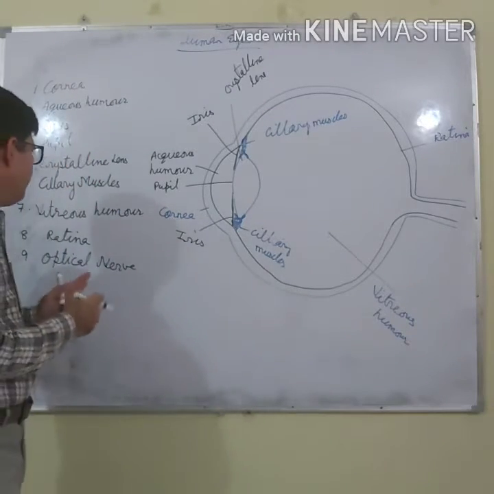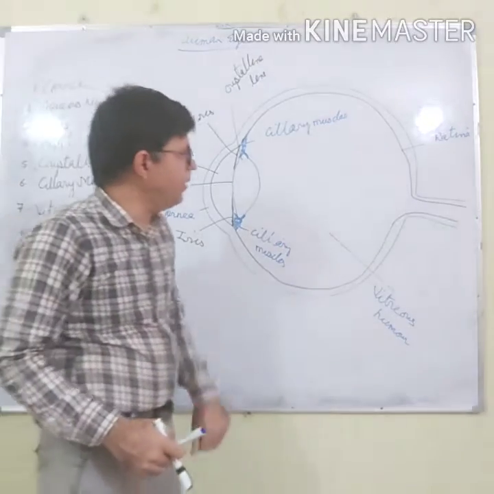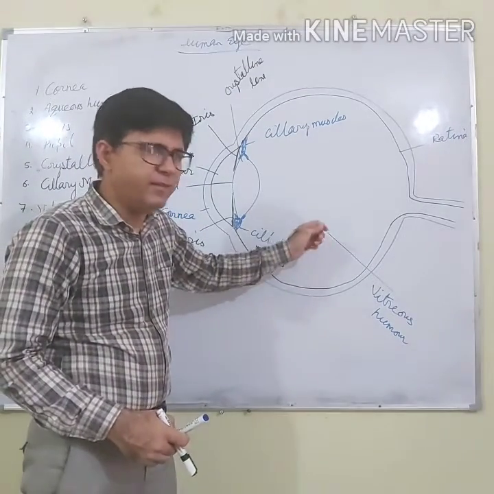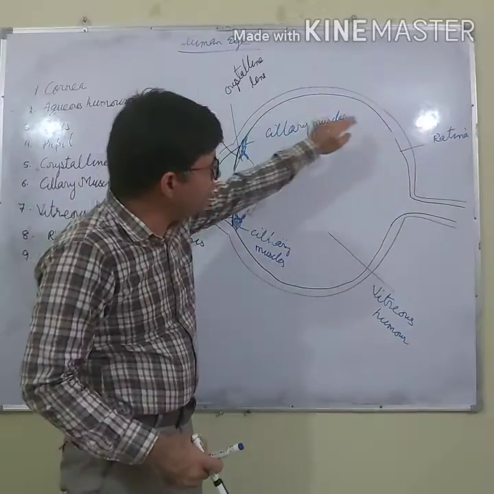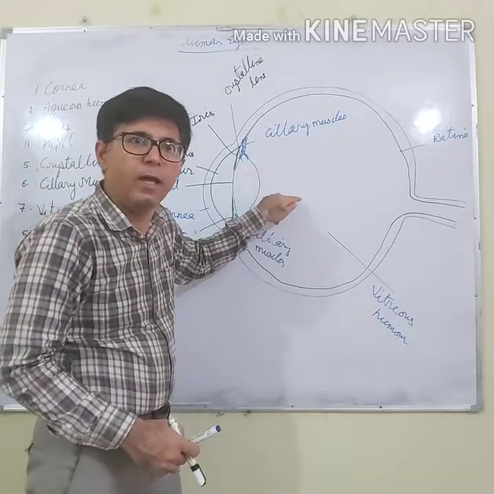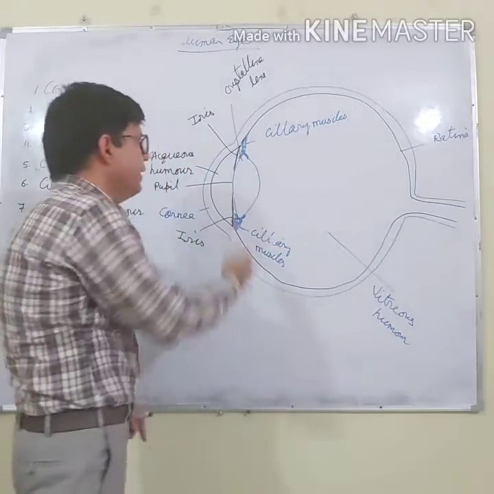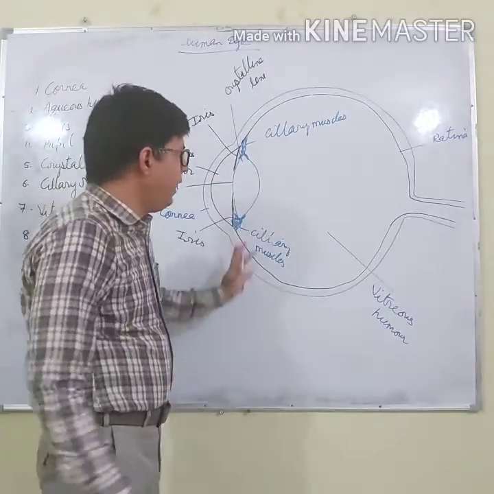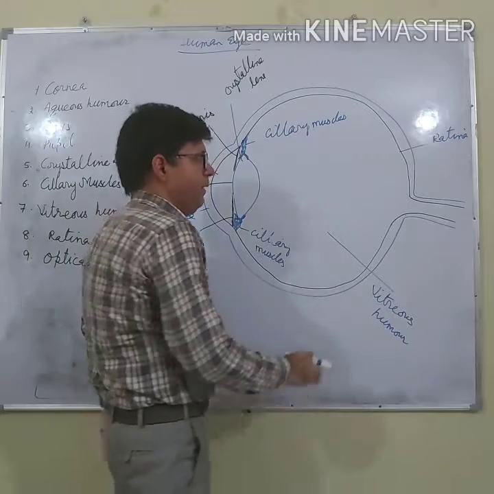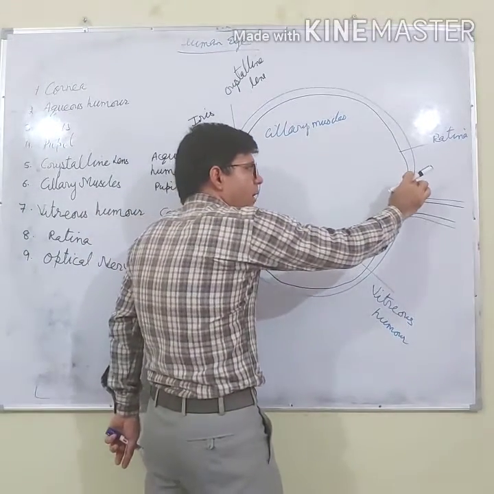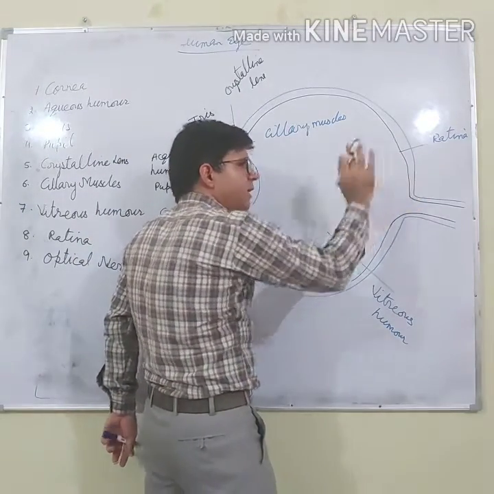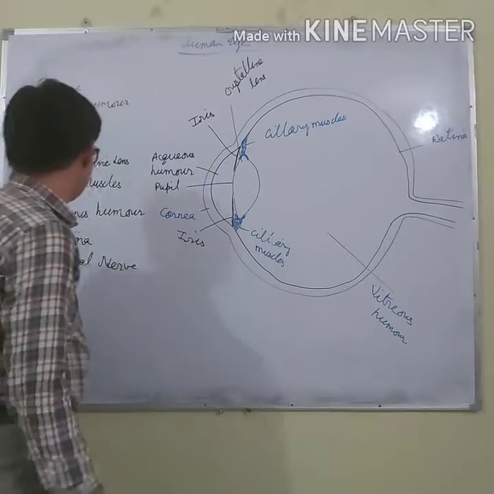Its function is that it prevents the collapse of the posterior part of the eyeball. Posterior means behind the lens, anterior means in front of the lens. It also helps in focusing the image at the retina.